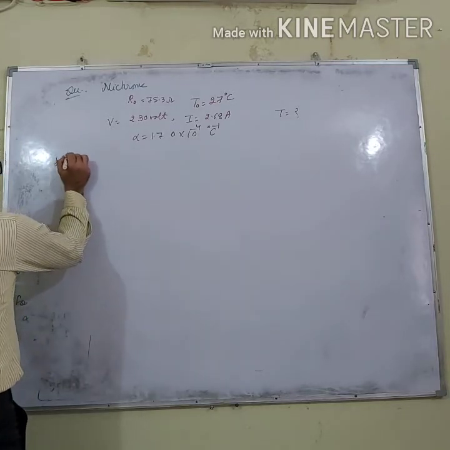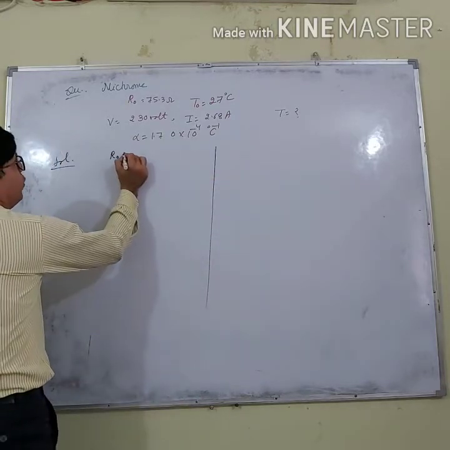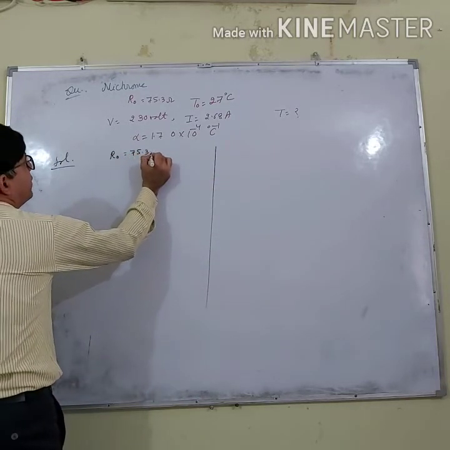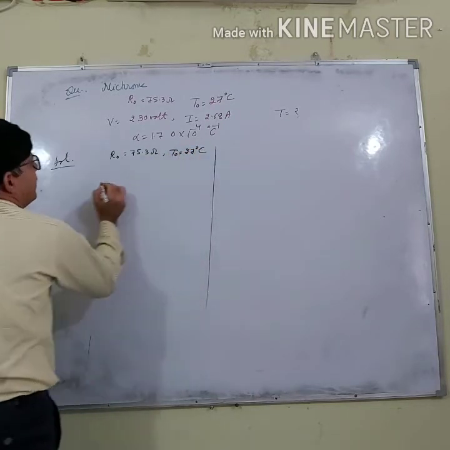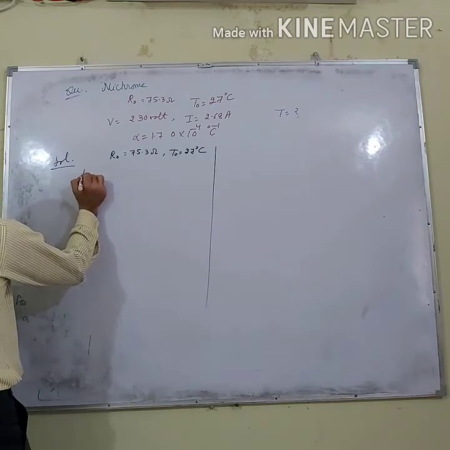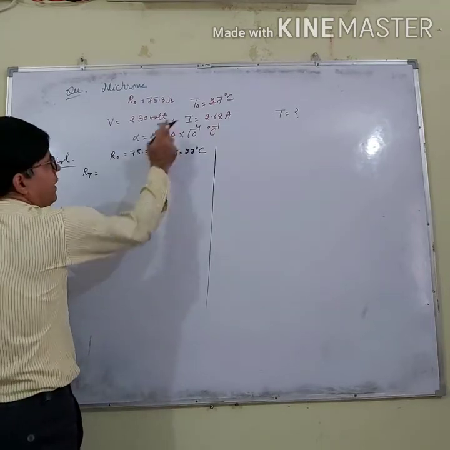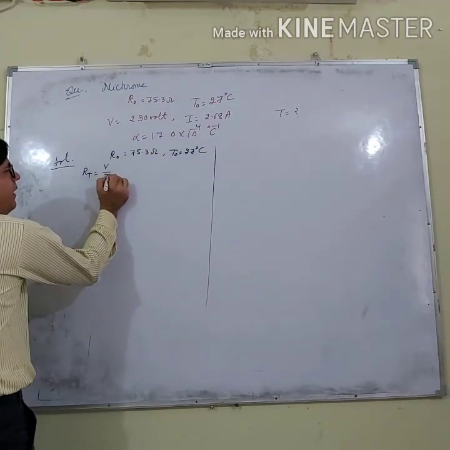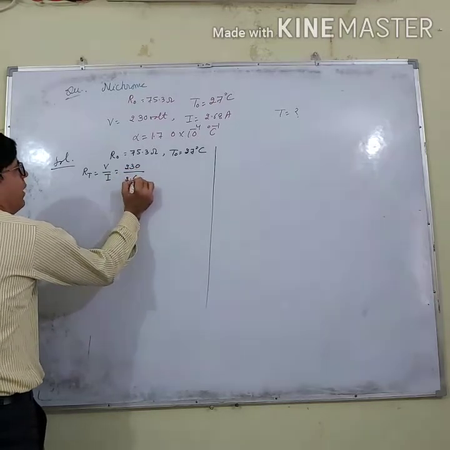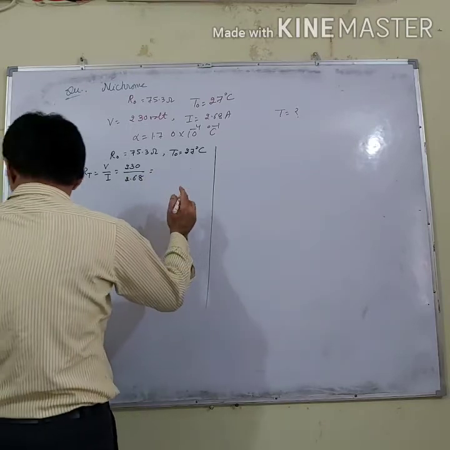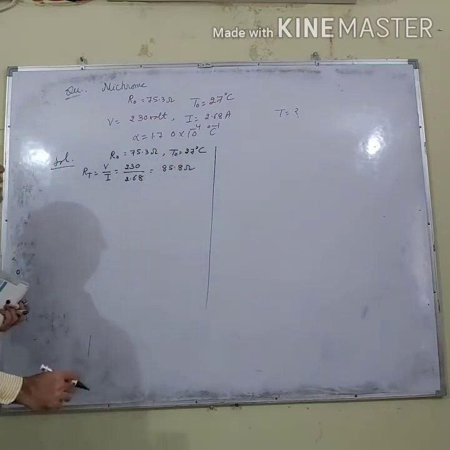Now the solution: R naught is given to be 75.3 ohm and T naught is 27 degrees Celsius. Now the question is, what is R_T? I am given V and I. From V and I I can find R_T. V is 230 and I is 2.68. If you find out, it will be 85.8 ohm.